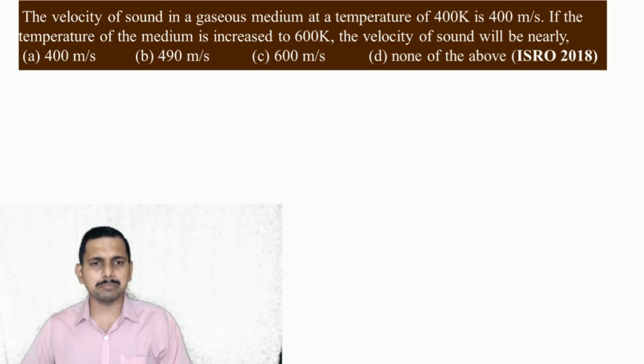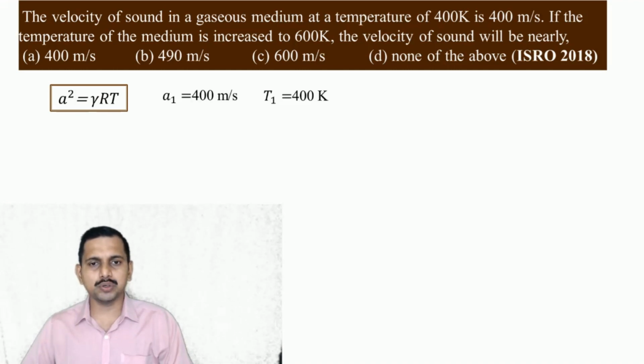This is direct application of the formula. A square is equal to gamma RT, or A is equal to root of gamma RT. A1 is known, T1 is known, T2 is known, we have to calculate A2. Okay, simple. A is proportional to square root of T.